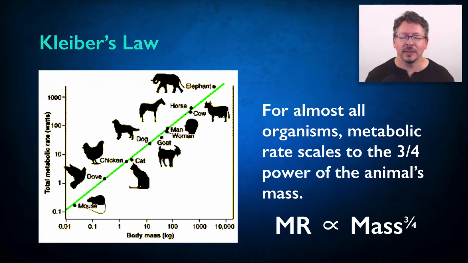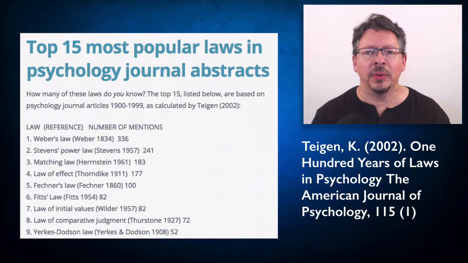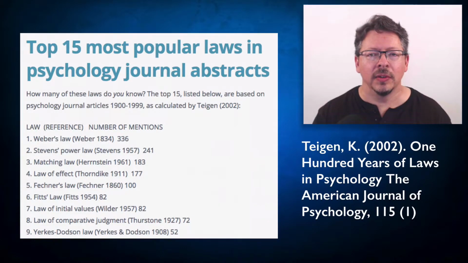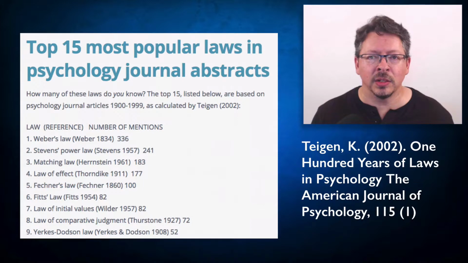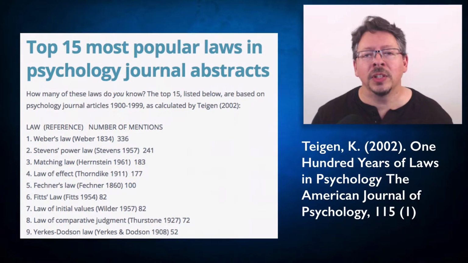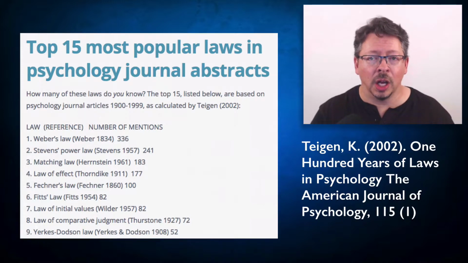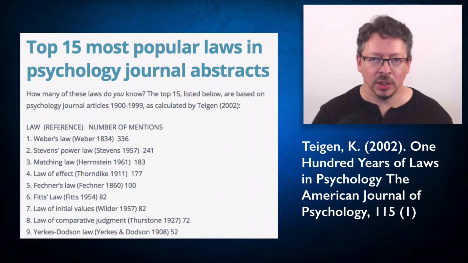It's quite fascinating. Now let's look at a couple of examples of laws or candidate laws from psychology. Psychologist Carl Teigen provided a helpful way into this topic in a 2002 article. He did a keyword search of psychology journal abstracts from 1900 to 1999 and looked for examples where people talked about psychological laws. And he ranked the most commonly mentioned laws.